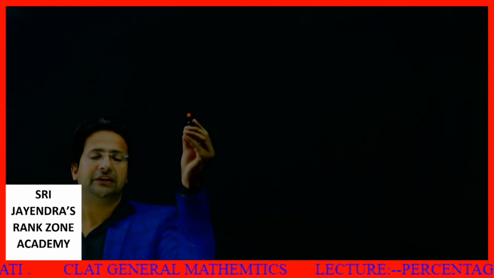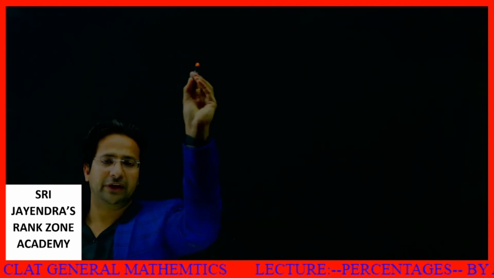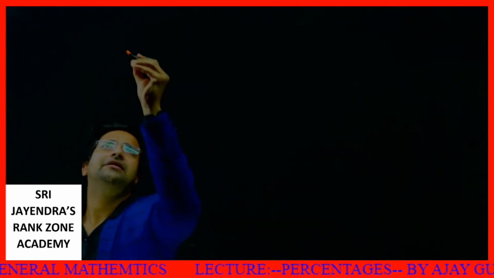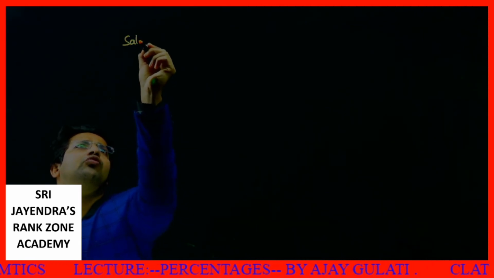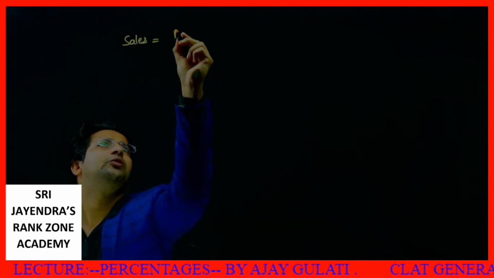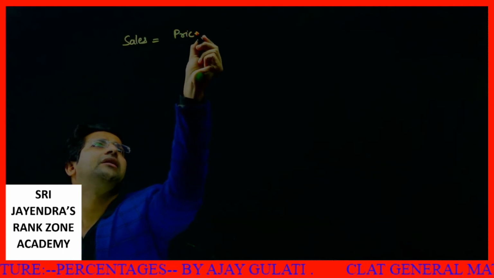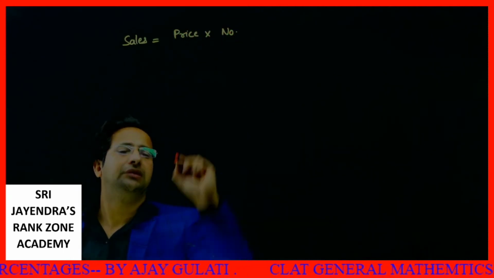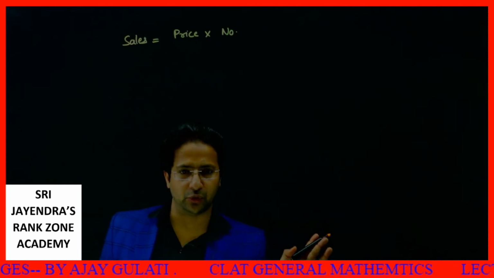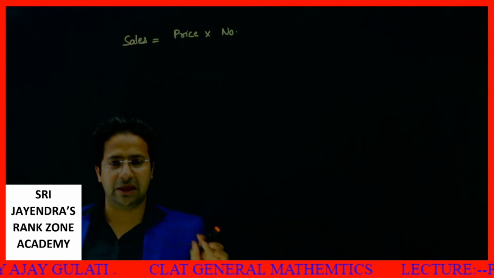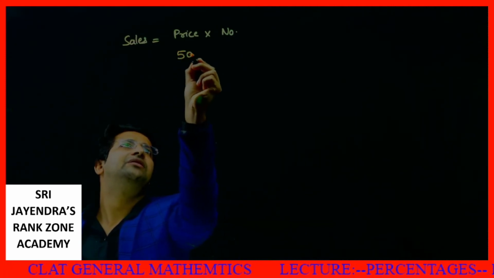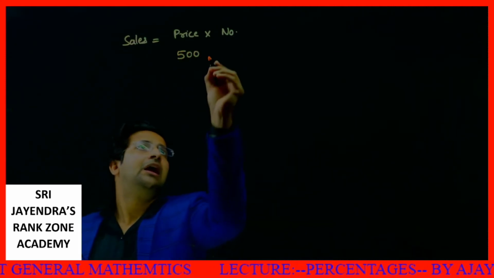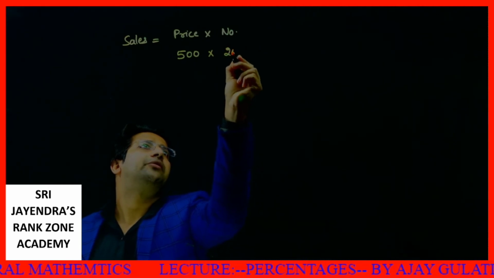Let's say in a theater, how are the movie tickets sold? What is the revenue, let's say sales? Sales is equal to price of a ticket into number of tickets. Price into quantity, we can say P into Q. Let's say initially a ticket was 500 rupees, and number of tickets sold were 200.